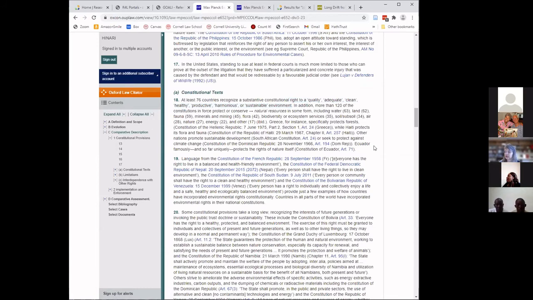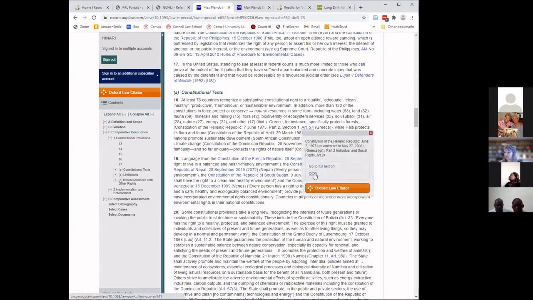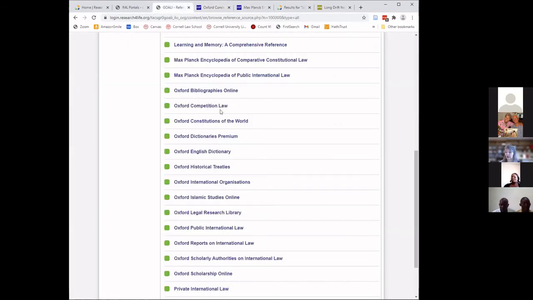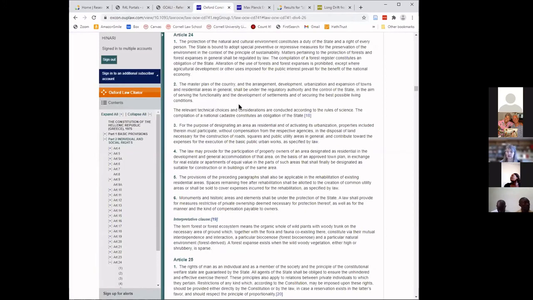So if I'm interested in seeing what some of these constitutional provisions look like, I can go ahead and use the links to go to the Constitution in the Oxford Constitutions of the world. Of course, if I know that I want a specific constitution, I can go directly to Oxford Constitutions of the world. Here I am back on the GOALI portal. I can go directly to Oxford Constitutions of the world. But when I'm reading about constitutional provisions having to do with the environment, I can also jump to the provisions in specific constitutions from around the world.